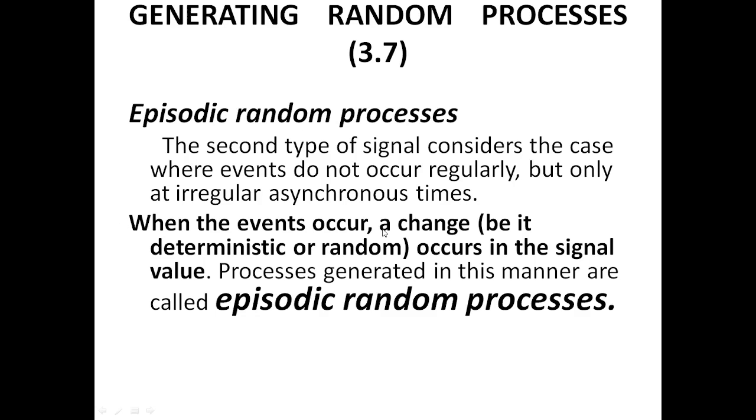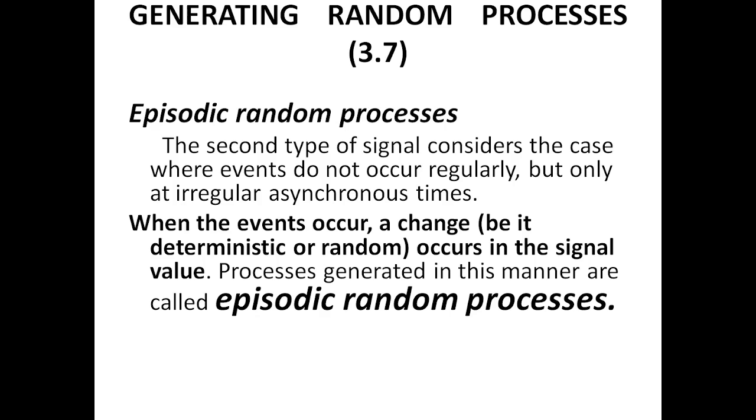When the event occurs, a change occurs in the signal value. So whenever some event occurs randomly and asynchronously, the signal value will change. A process generated in such a manner is called an episodic random process.